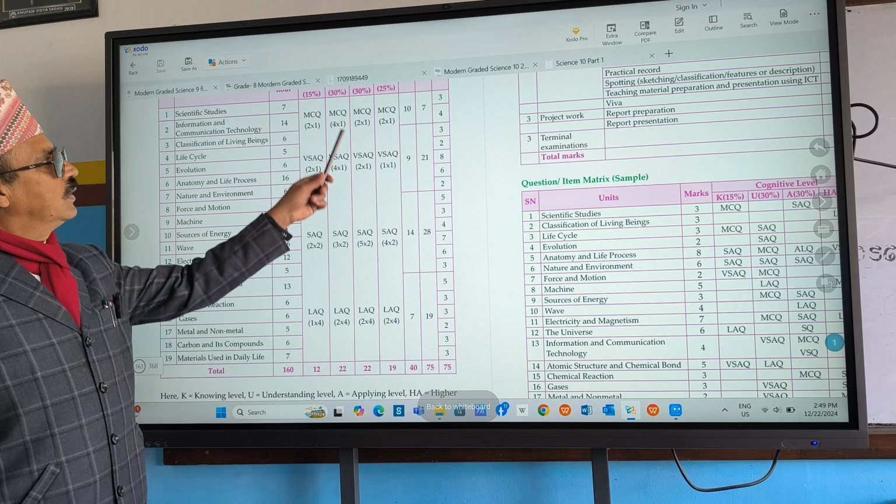What is going on there? Make your backbone straight. The whiteboard is here. You thought your book has the whiteboard now? Observe here.